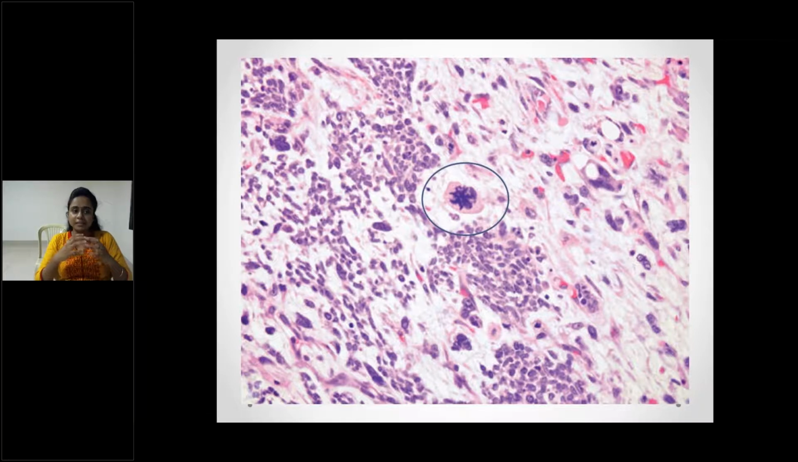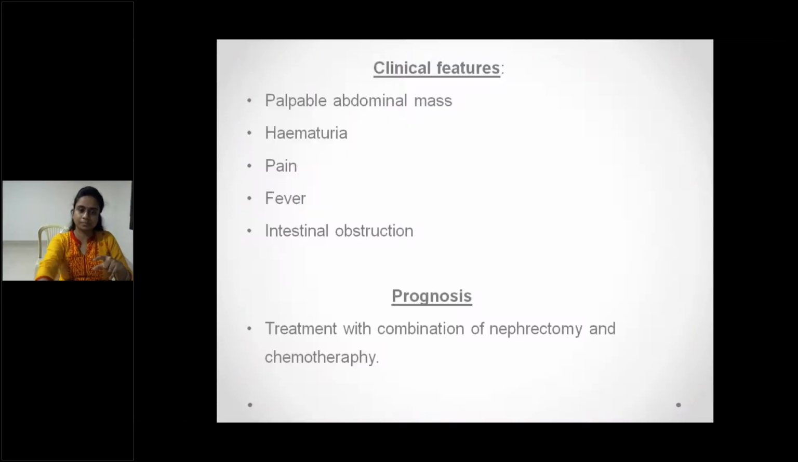Anaplasia can be seen as cells more than 3 times the bigger size, atypical mitotic figures, hyperchromatic nucleus. So clinical features, how the patient presents to you, usually is palpable abdominal mass. This is more common in children, like 5 to 10 years, 6 years. Palpable abdominal mass, hematuria, abdominal pain, fever, intestinal obstruction.